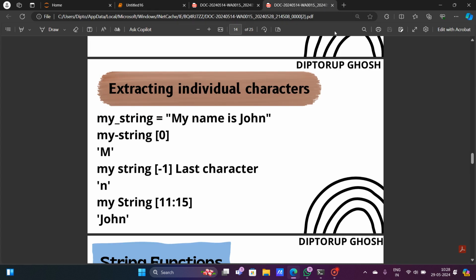then it will obviously, actually here it is a very important aspect of the Python programming language, that look, the indexing of John is starting from 11, and it goes up to 12 13 14. But if I give 11 to 14 here, then it will not show me the entire John. It will show me only J, O, and H. Let me do it at first, then you can easily understand it.